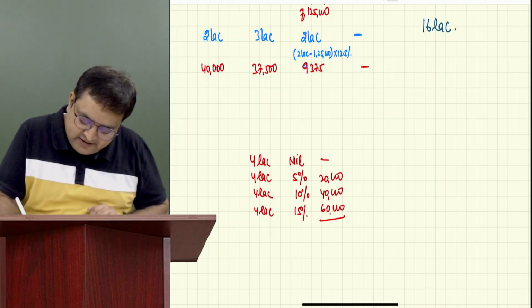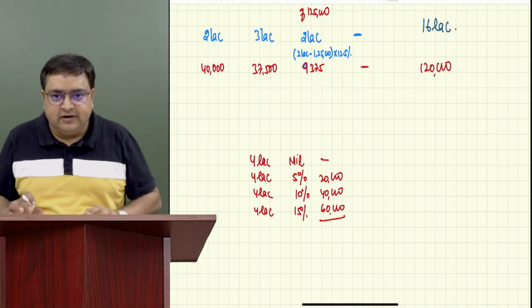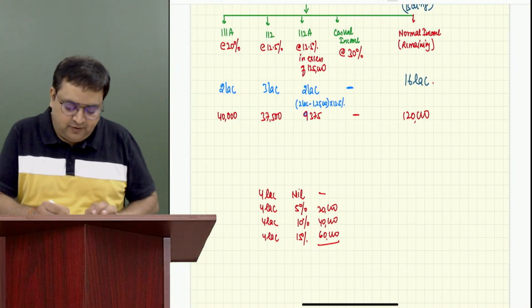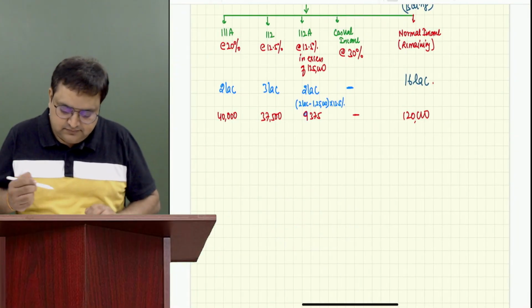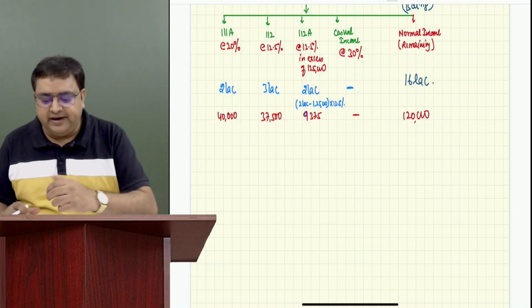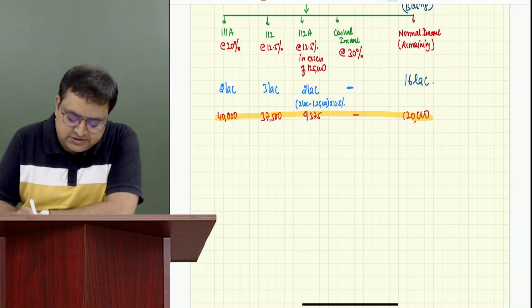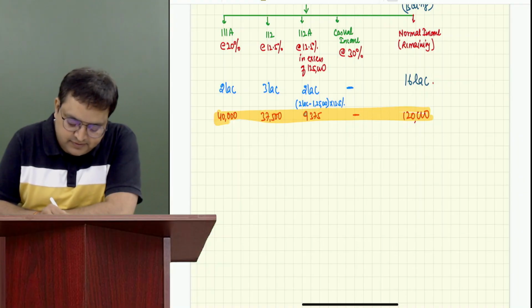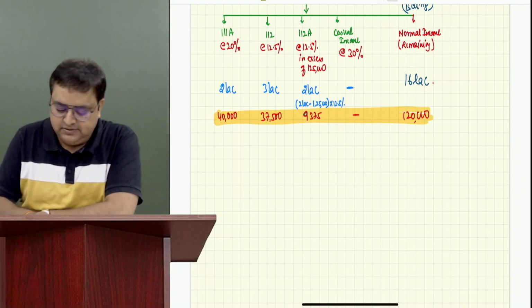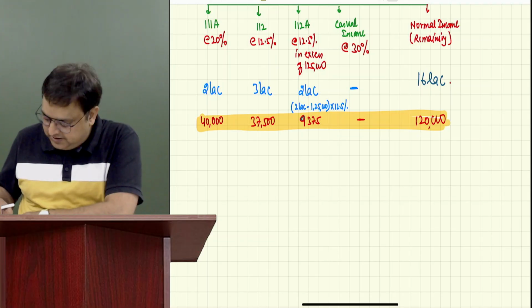Is it 1,20,000? Yes, sir. Everybody is okay with this? Now, guys, you don't have to show that slab rates calculation. You can directly write it over here, 120. Now, tell me how much is her total tax. How much tax she has to pay? This is the total. 120 plus 40.